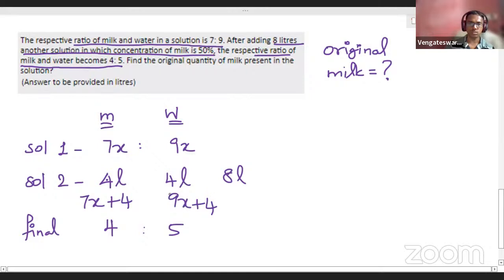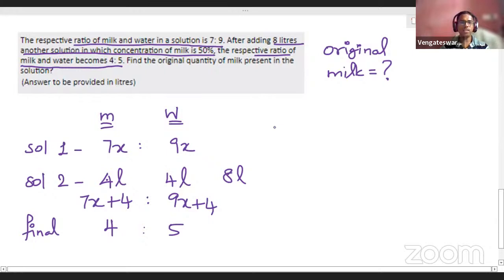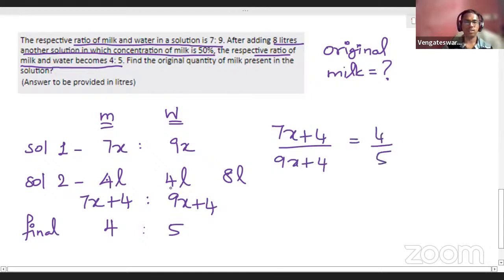Able to understand this, students? So now new milk content is 7x plus 4. Water content is 9x plus 4. Now we can take the ratio. I can write the ratio as a division itself. 7x plus 4 by 9x plus 4 will be equal to 4 by 5. Because 7x plus 4 is to 9x plus 4 is equal to 4 is to 5. That means this division is equal to this division. I framed an equation like this. Students, can you please solve this equation and get the value of x?